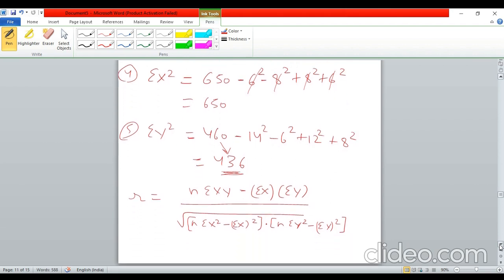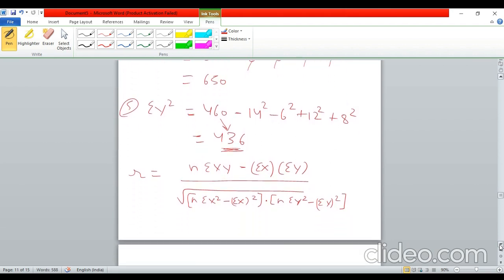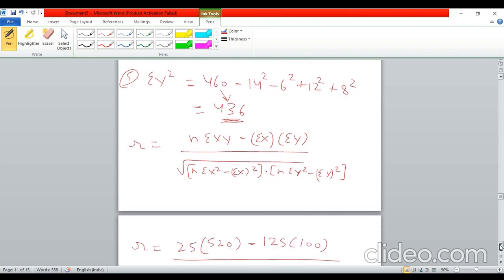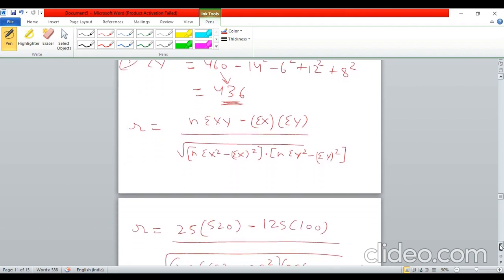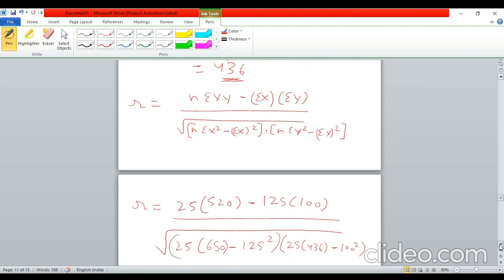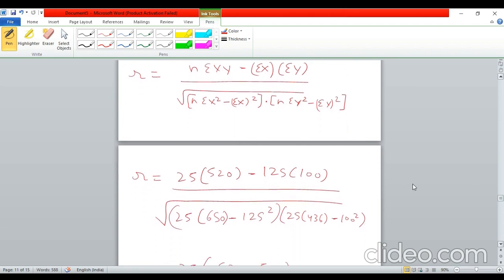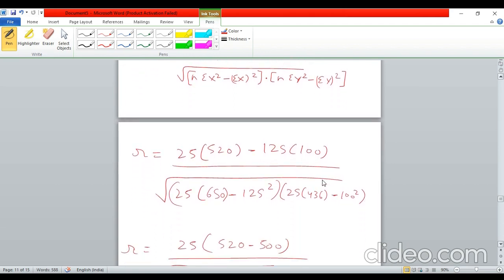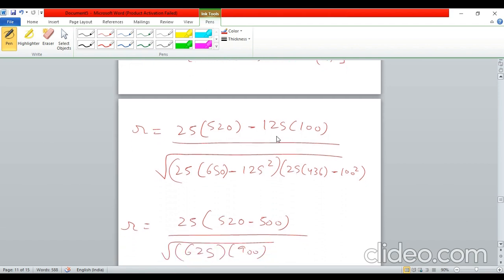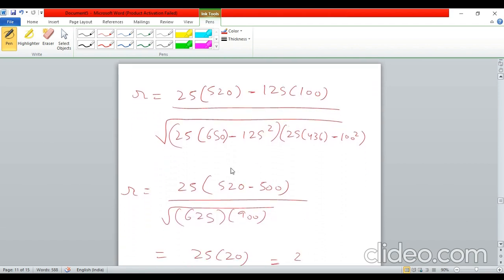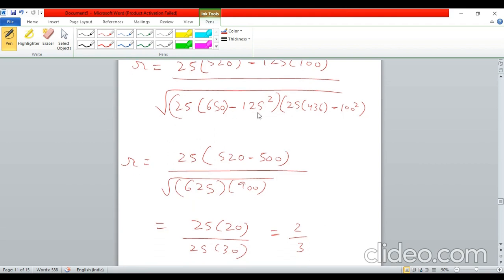Now what we need to do is just plug these values into the formula, right? If you plug in these values, it will look something like this. So r will be 25 into 520 minus 125 into 100, divided by under root of 25 into 650 minus 125 square, and 25 into 436 minus 100 square.